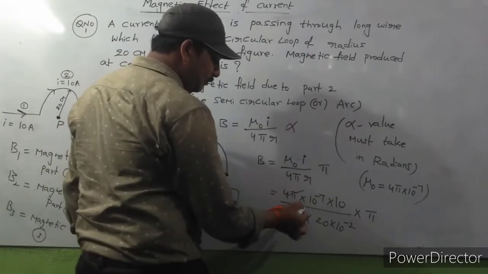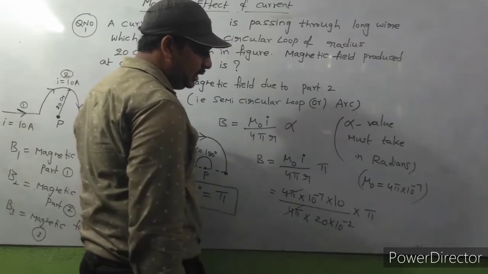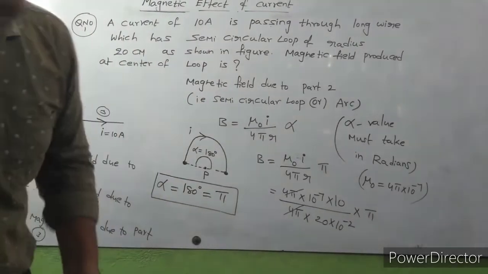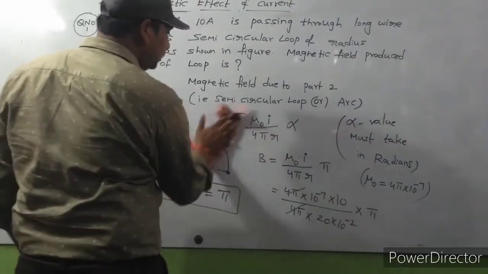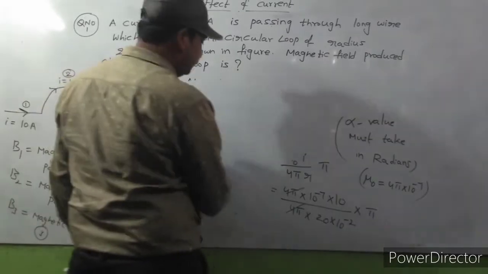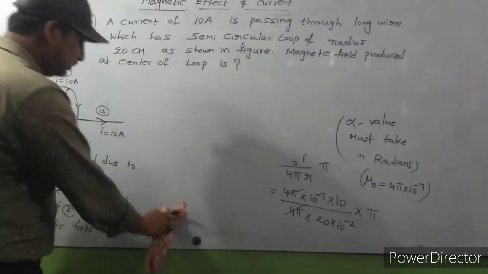Here 4 pi is going to be cancelled. So what do we finally get? What we get is the magnetic field due to the second part, which I consider as B2.